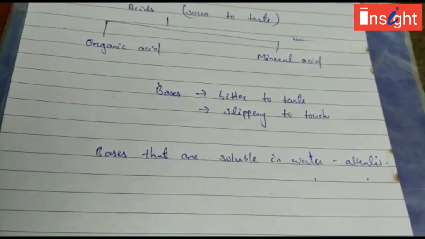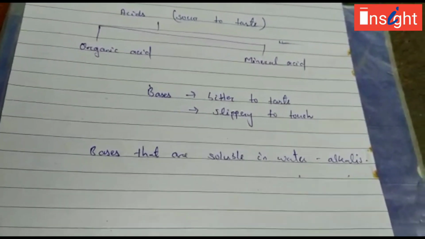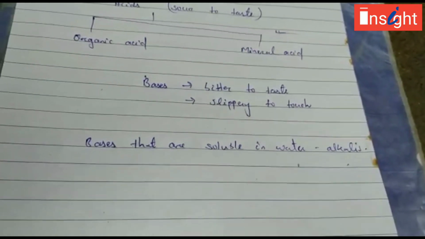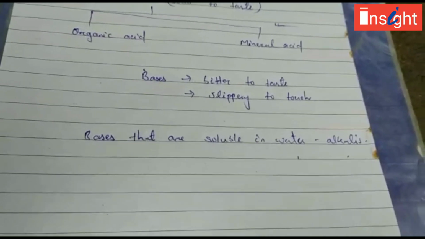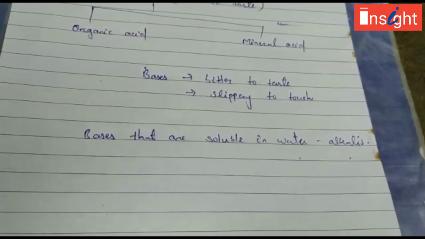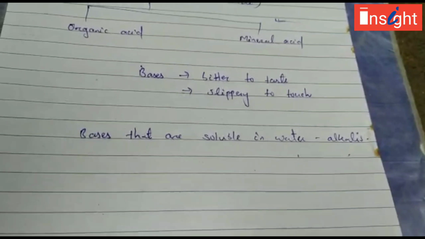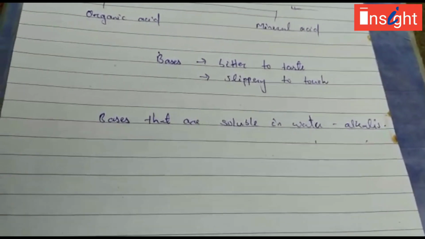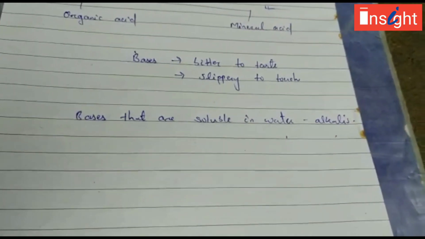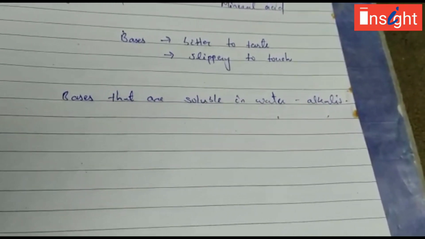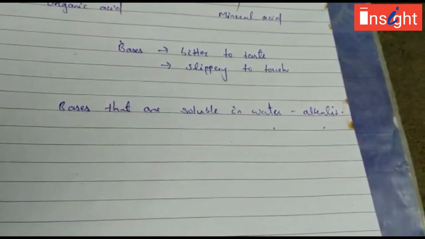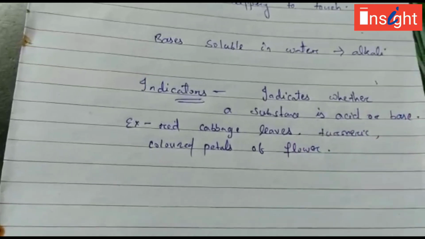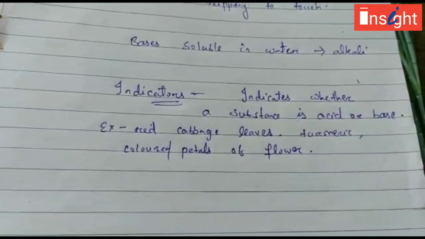There are some indicators like litmus paper, which you had studied earlier also: acids change blue litmus to red, and bases change red litmus to blue. What is litmus? Litmus is an indicator. Indicator means those which indicate whether a substance is acid or base. Besides the litmus indicator, many other indicators are also there, like phenolphthalein indicator and methyl orange indicator. So now we will study about the indicators. Indicators are the substances that indicate whether a substance is acid or base.